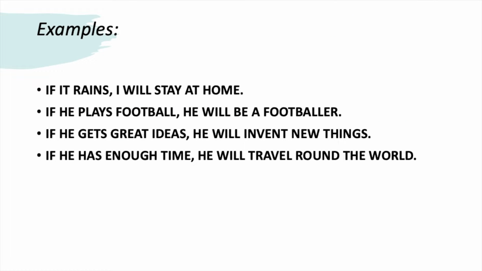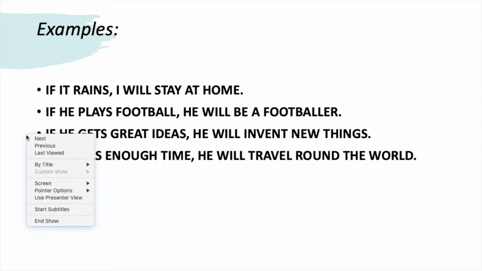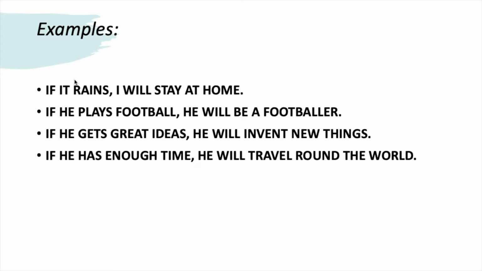Other examples of the type 1 conditional: if it rains, I will stay at home. If he plays football, he will be a footballer. If he gets great ideas, he will invent new things. If he has enough time, he will travel around the world. In all these examples, we have in the if clause, in this part of the sentence which contains the word if, a condition which is highly possible. So it is possible to rain, so I will stay at home.